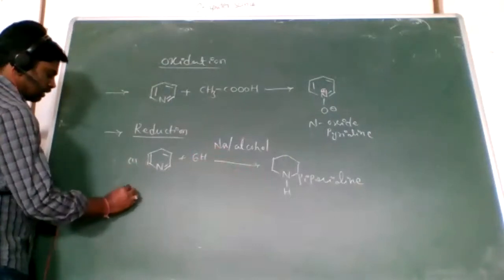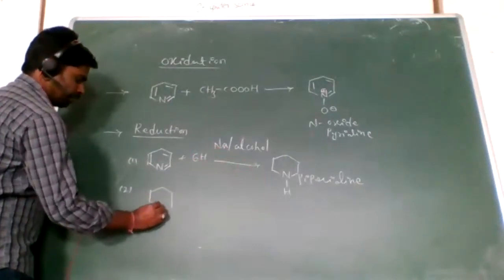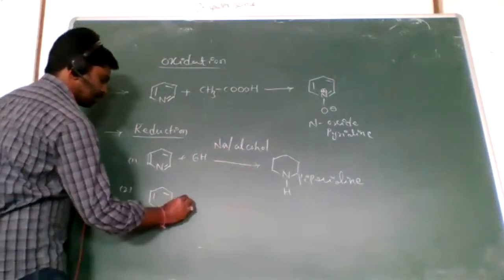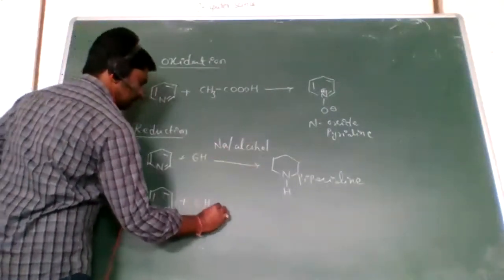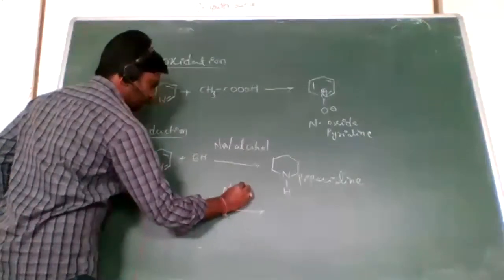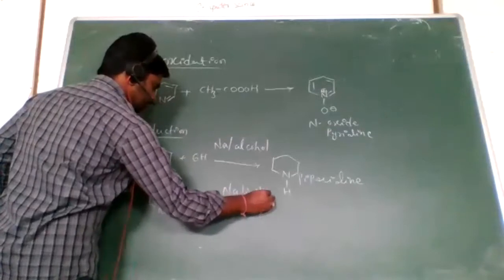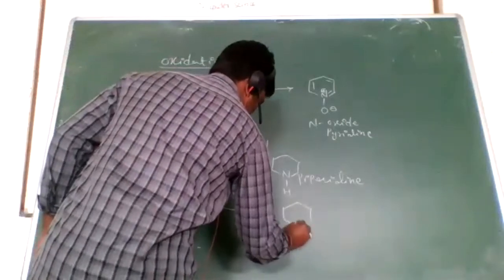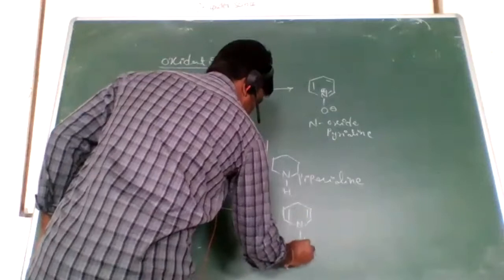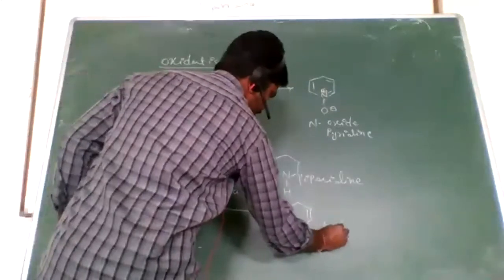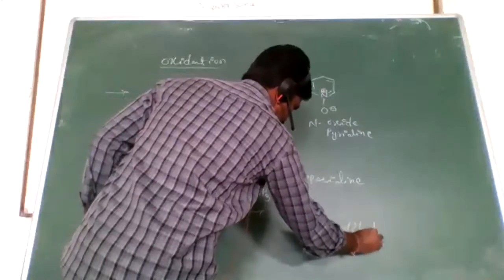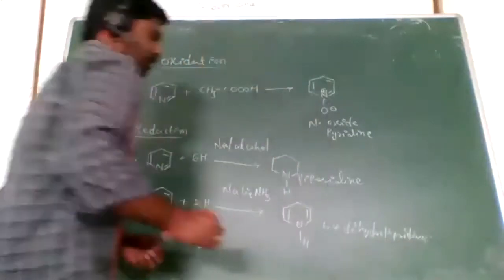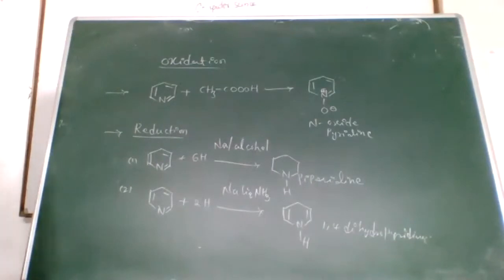This is the first reduction. Second reduction: when pyridine is reduced under sodium and liquid ammonia, we get 1,4-dihydropyridine.